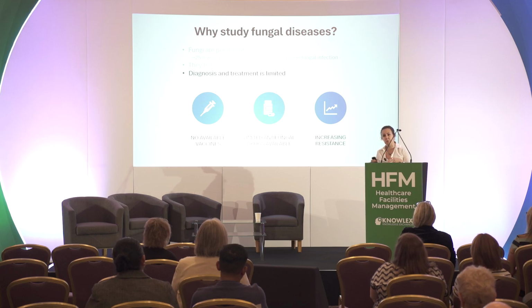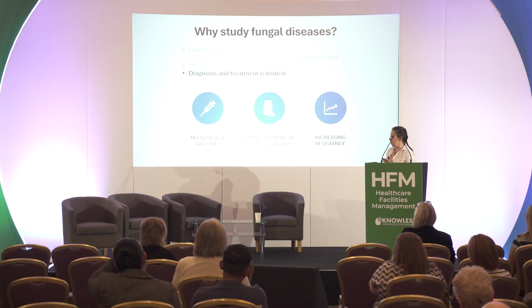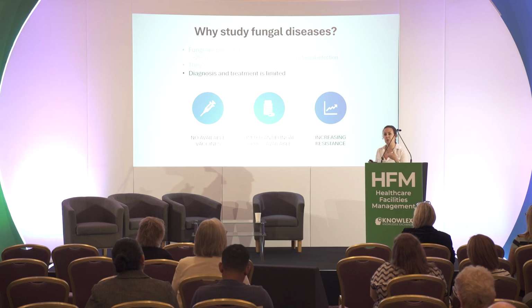Part of the reason for that is because fungi are eukaryotic cells, just like our own cells. Animals and fungi are actually more closely related than fungi are to anything else. And because of that, the biochemistry of a fungal cell is very similar to our own cells. So it's quite difficult to find new drug targets that are not going to cause toxicity to us. And then, more worryingly, of the antifungal drugs we do have, we see increasing rates of antifungal drug resistance, which means that some of the drugs that we have on the shelf are now becoming less useful to us because of the rates of resistance that we're seeing.